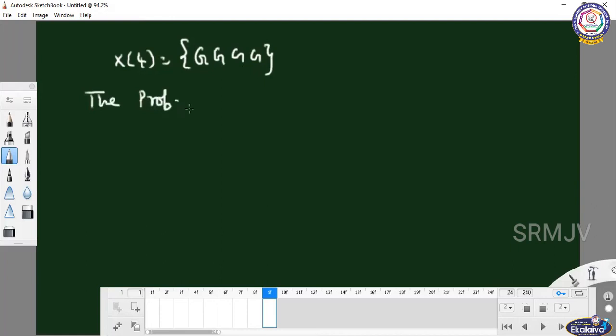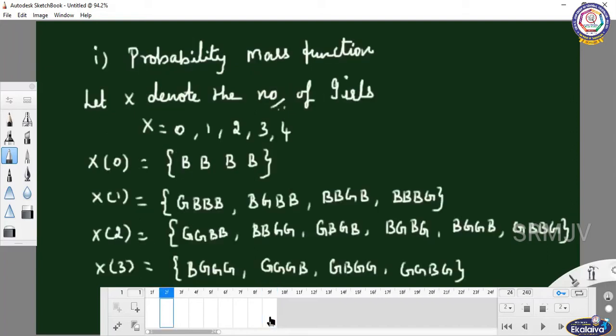So the probabilities are given as follows. P of x equal to 0 is 1 by 16.